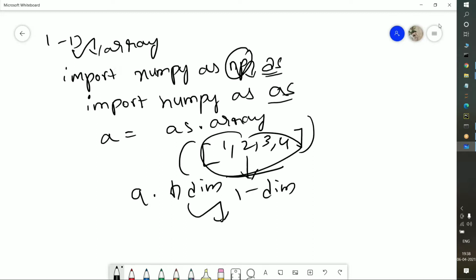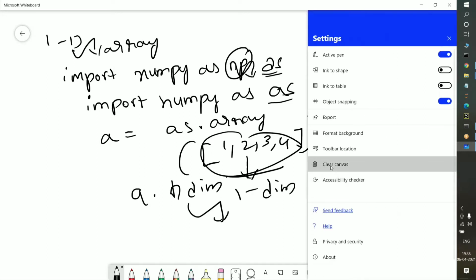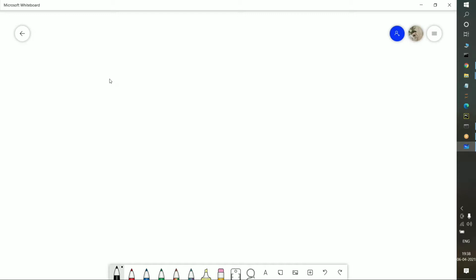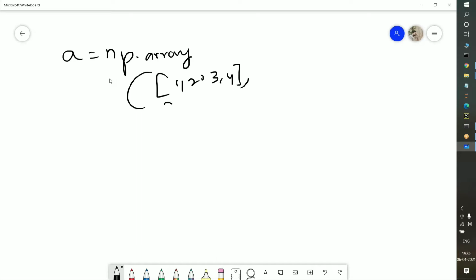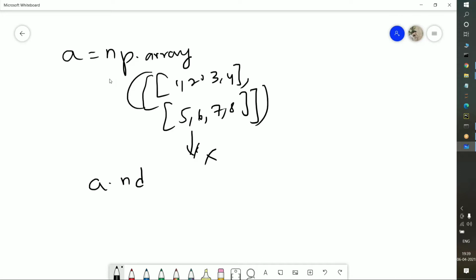In the same manner, if you want to find out the two-dimension array, I already told you in yesterday's section. Importing NumPy, suppose a is equal to np dot array, and I open parenthesis [1, 2, 3, 4] as well as [5, 6, 7, 8]. Suppose these are the values I am taking. If you print this, definitely it is going to give you an error. Why? Because I am not passing them inside another list. This specifies that this belongs to a two-dimension array. If you want to print out the dimensions, type a dot ndim.